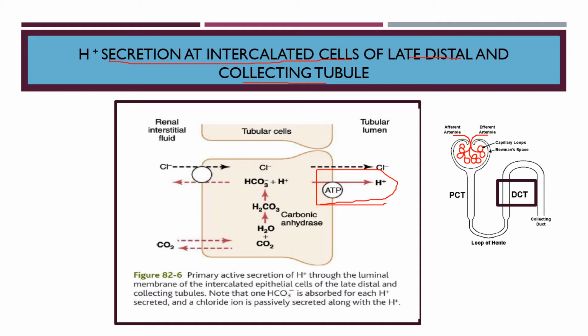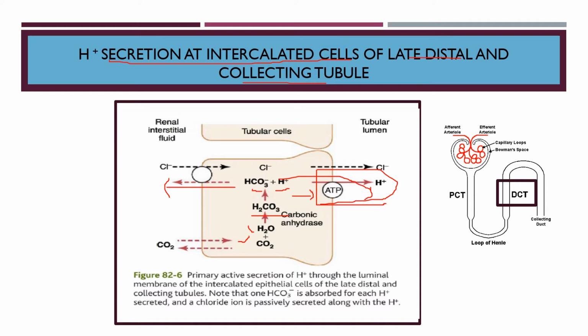First, the dissolved CO2 combines with H2O and forms H2CO3. This H2CO3 then, in the second step, dissociates into H+ and HCO3-. Now this H+ is secreted into the tubular lumen by means of H+ ATPase or H+/K+ ATPase transporter, and for each H+ secreted, one HCO3- will be reabsorbed. And what is the process of reabsorption? We have already told you, it is the bicarbonate chloride exchanger.